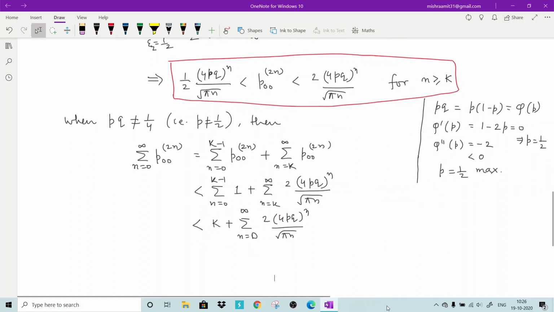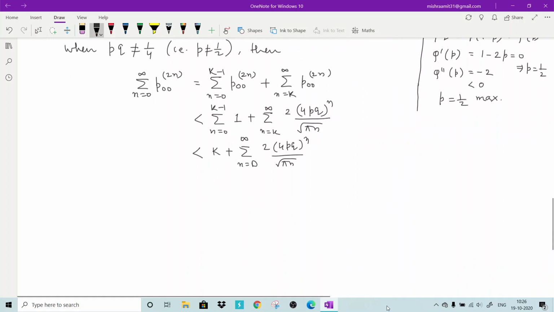So what we have in this series right now. Remember, all these things are positive. So I am taking from 0 to infinite, and this will again be bigger. Now this series, I am not going into detail. One can show that,